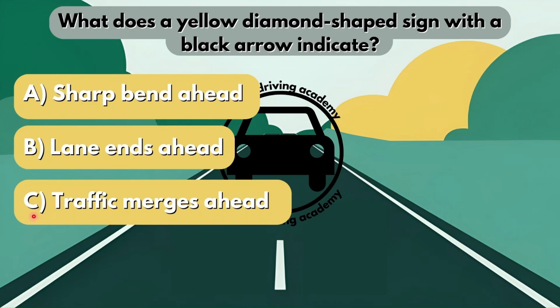Or is it option C, traffic merges ahead? Now the correct answer here would be option A. The yellow diamond shaped sign with a black arrow will indicate a sharp bend ahead.